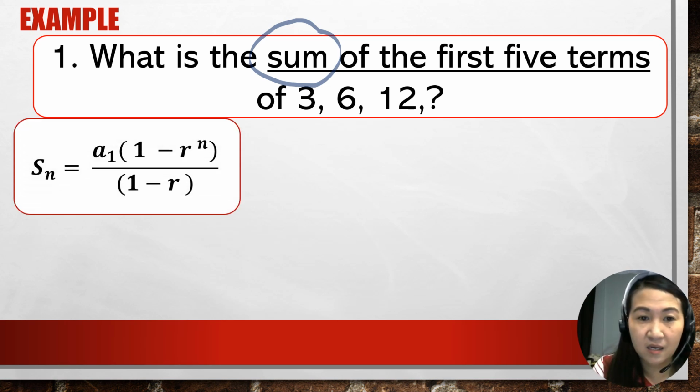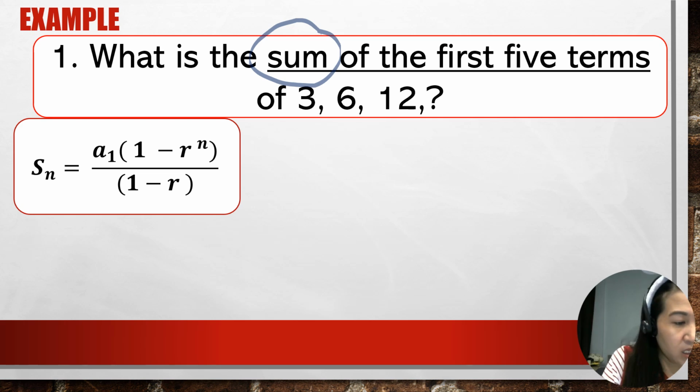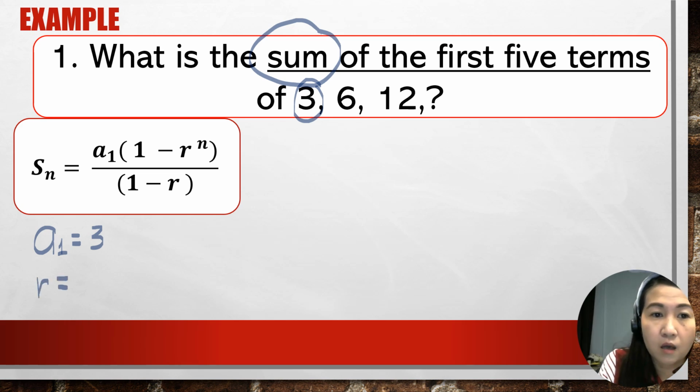S of n is equal to a sub 1 times the quantity 1 minus r raised to n all over quantity 1 minus r. Okay, so let us identify first our given for step number 1. So our given here is, what is your a sub 1? Okay, so our first term or a sub 1 is 3. Next, what is the value of our r? The value of our r here is 2.